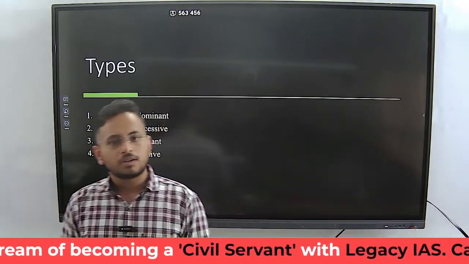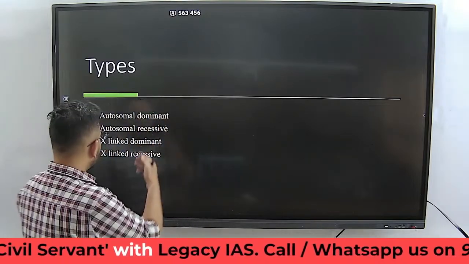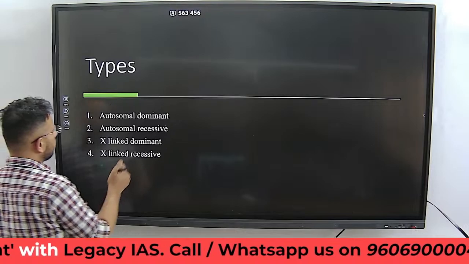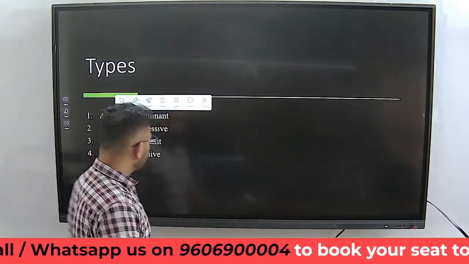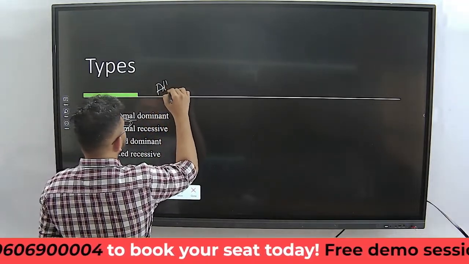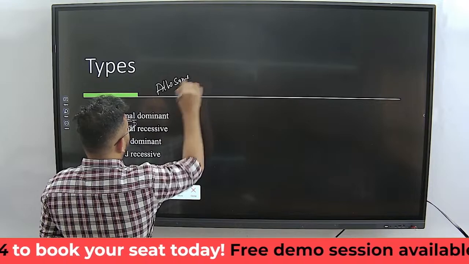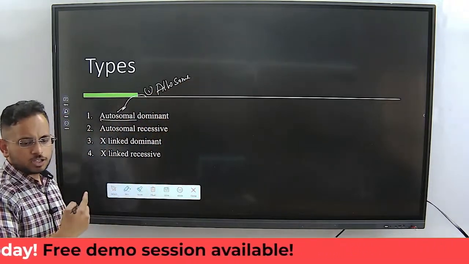Okay, see, you already know that this entire analysis is classified into 4 different categories. One is called autosomal dominant. By this time, you would know some of the terms, like for example, allosomes, and you have an autosome. Autosome and allosome are very much interrelated.